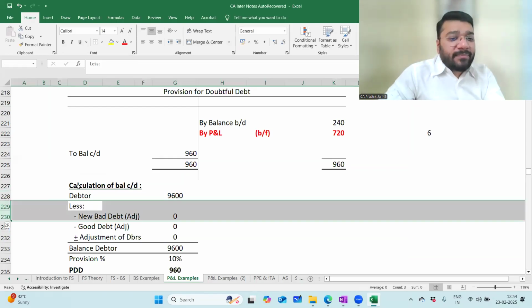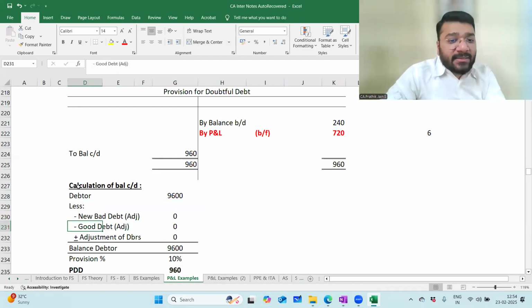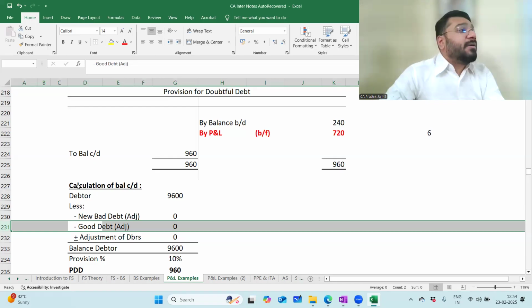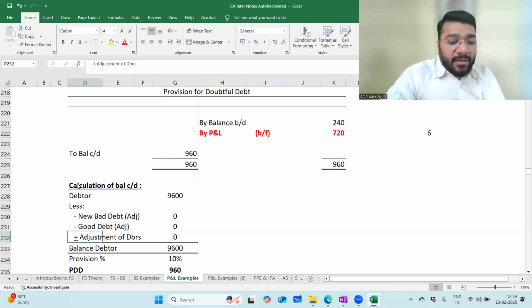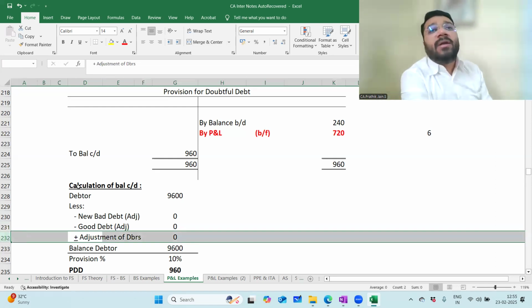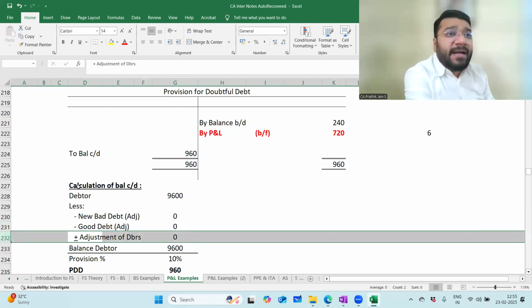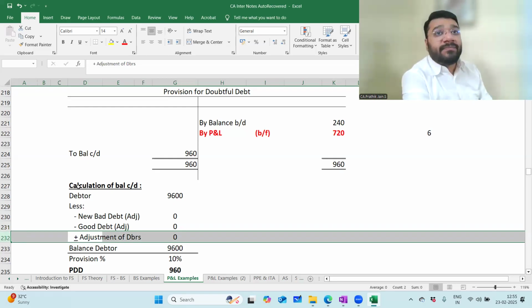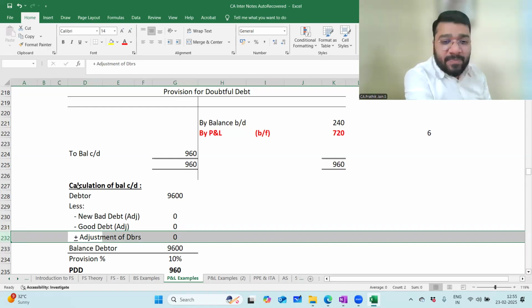One, you will minus the bad debt which is given in the adjustment. The logic of this has been explained in the foundation classes. Then you have to minus good debts which is given in the adjustment. The logic of good debt has also been explained in the basic classes. Then you do adjustment for debtors. Means what? In the adjustment they'll tell you there's a credit sale entry which is not passed, or a debtor payment entry which is done but not passed. So any adjustment related to debtors which is given in the adjustment, that impact you have to give. So it is plus or minus depending on the adjustment.